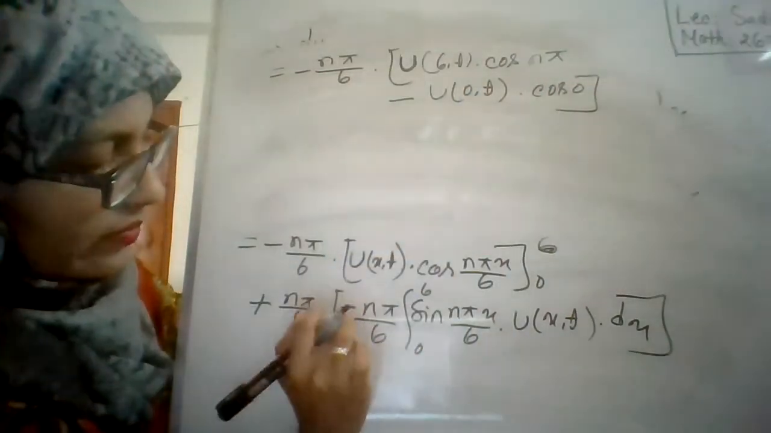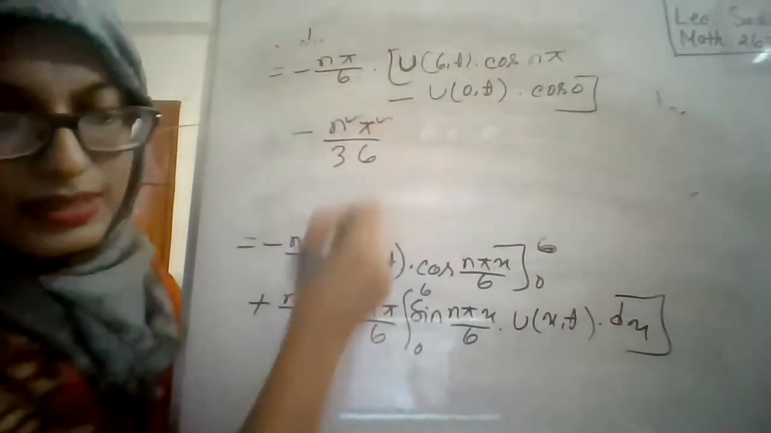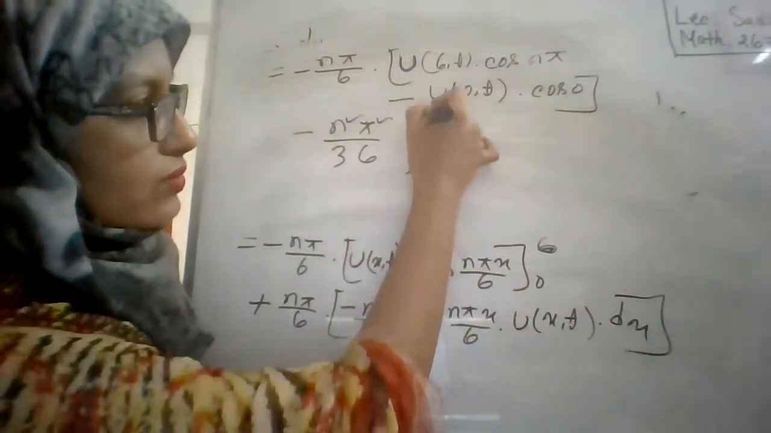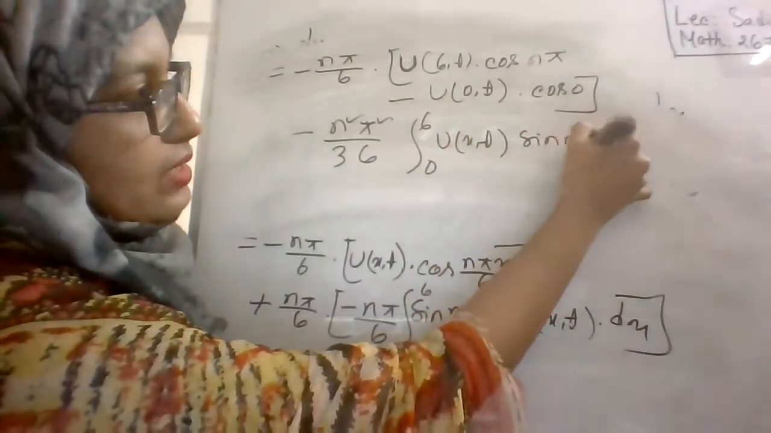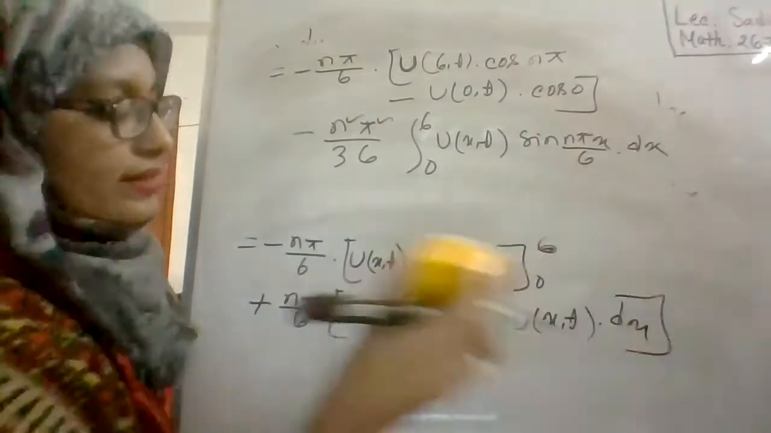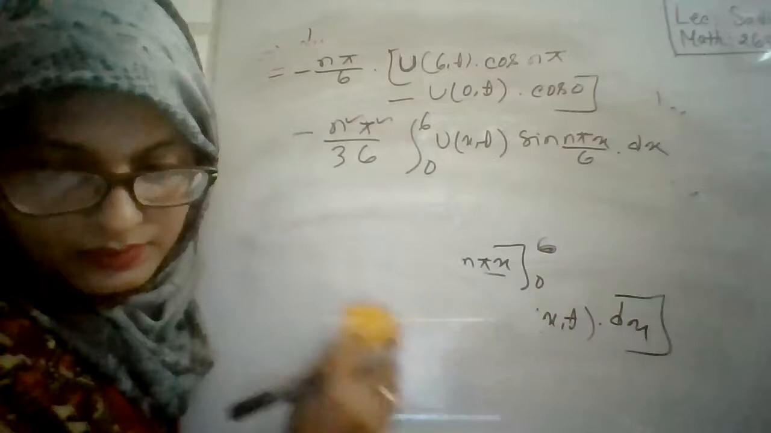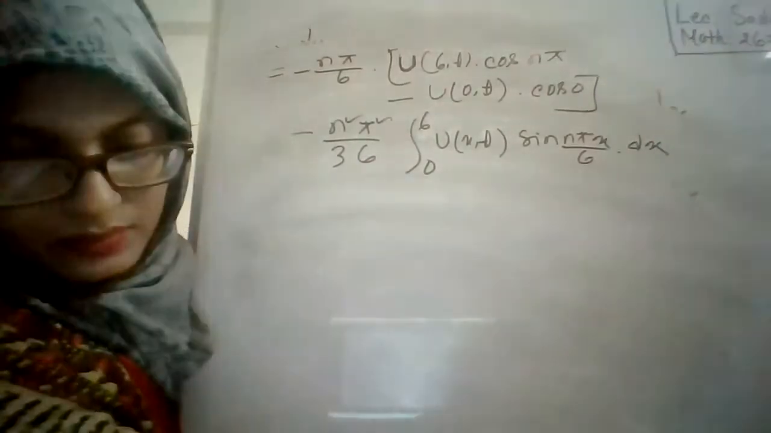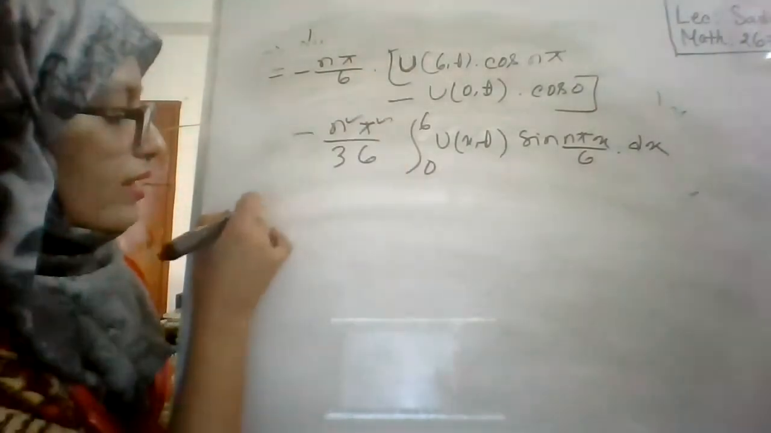Now the second one, it will be minus minus n square pi square divided by 36, right? And from here we get the integration from 0 to 6 of u x comma t sine n pi x by 6 into dx, right? We get this. Okay, so now we need the boundary condition.